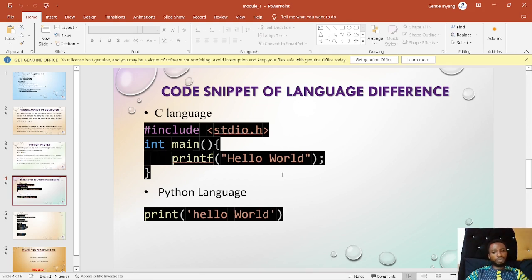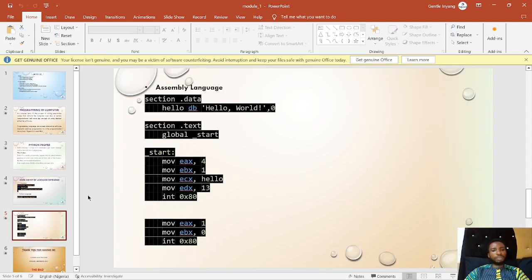That's much. But in Python, you need just one single line of code. Just print hello world. That's fine. All right. So you can see the differences between Python and C language in terms of syntax and its complexity. Now, that's just about C. Let's look at something like assembly language.